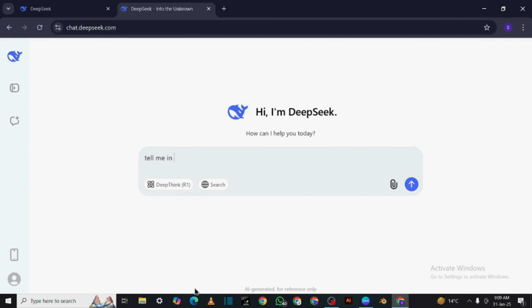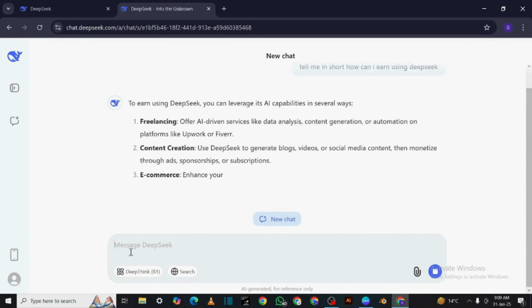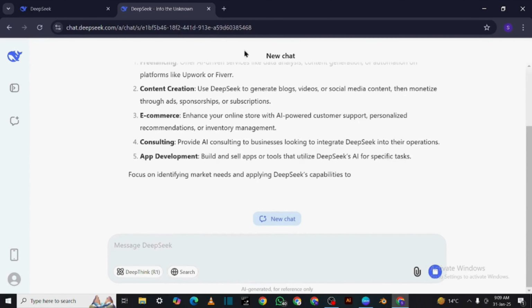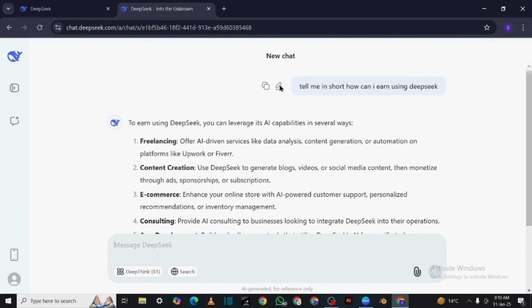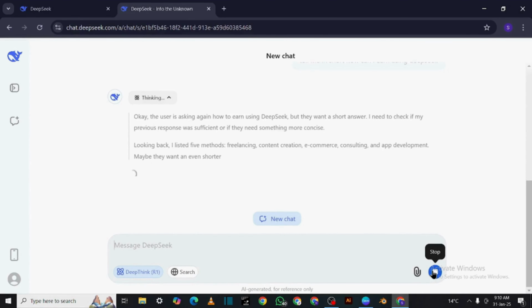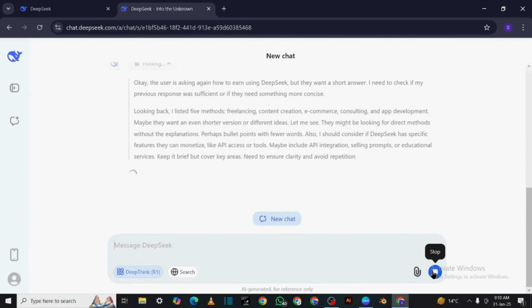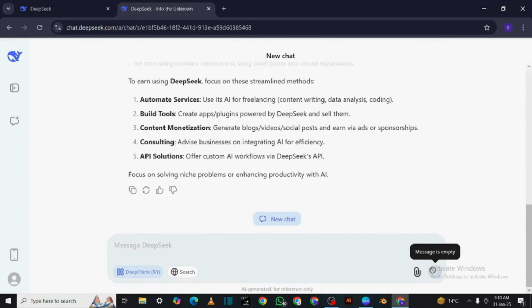I'll ask, tell me in short, how can I earn using DeepSeek? And just like ChatGPT, it gives me an instant answer. But hold on, DeepSeek has something even more powerful. Introducing DeepThink, R1. I'll ask the same question again, but this time I'll turn on DeepThink, R1. Now watch, DeepSeek actually thinks before answering, just like a human brain. And after a few seconds, bam! A more thoughtful, detailed response.